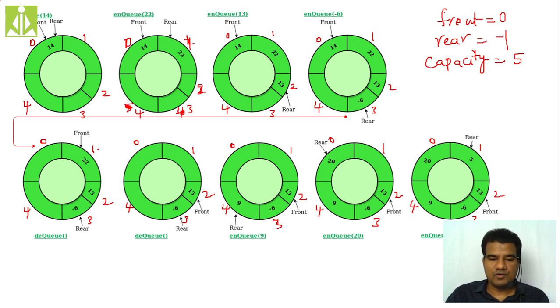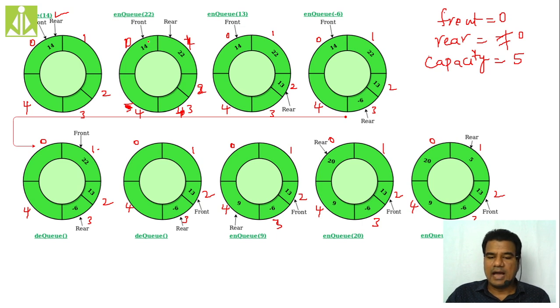So here initially I'm enqueuing 14, as you can see over here. Once you enqueue 14, what will happen? You are incrementing rear, because rear is pointing to minus 1 now. By incrementing the rear, we are inserting the value. So rear will become 0 now. After inserting 14, my rear is 0, front is also 0, capacity will remain 5.